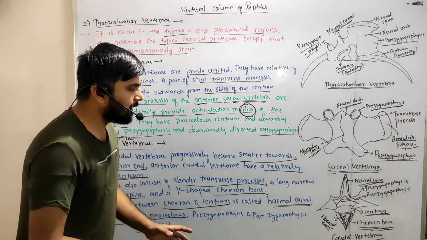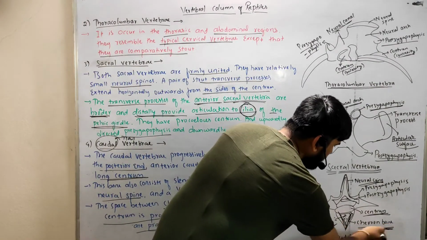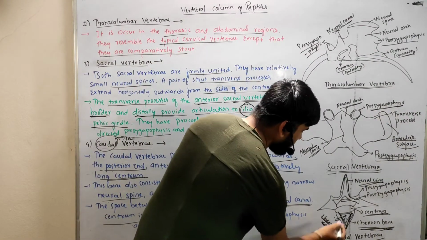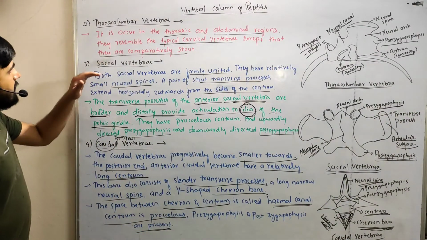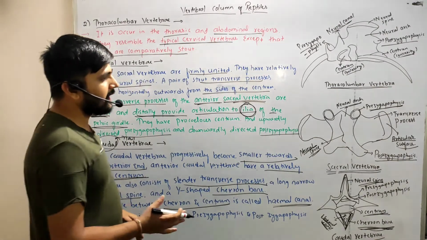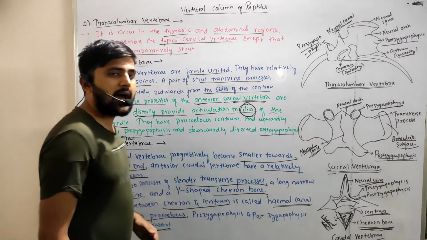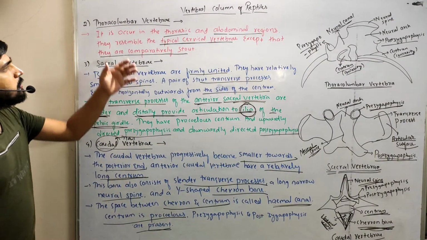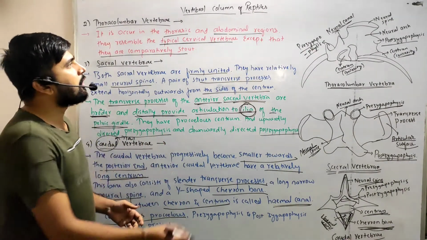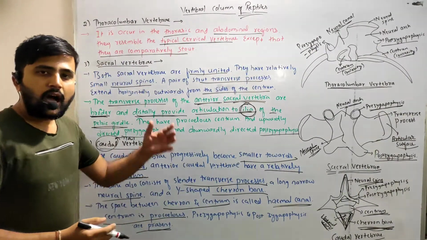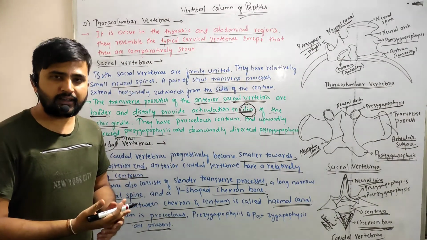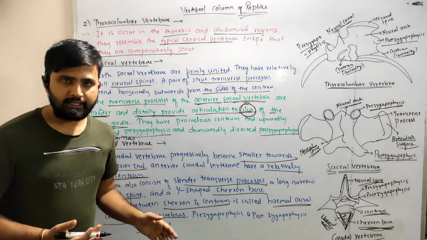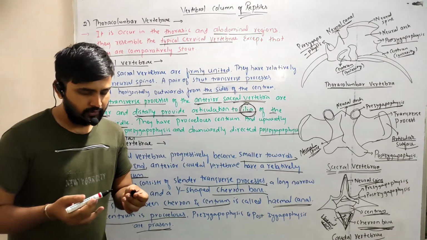The main peculiar character of the caudal vertebrae is that they have a bone called the chevron bone, and a canal, the hemal canal. And in the sacral vertebrae, the peculiarity is that the transverse processes help in articulation with the ilia of the pelvic girdle. So this covers the vertebral column of reptiles, how they are arranged, and the different parts of the vertebral column. I hope this video will be helpful for you. Thank you.